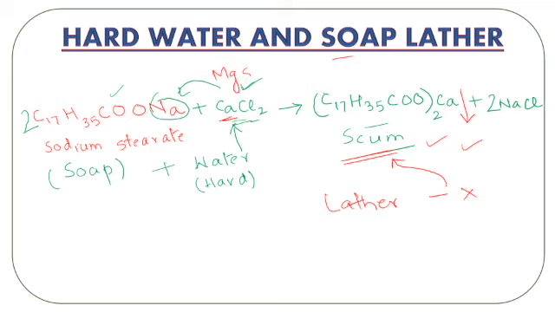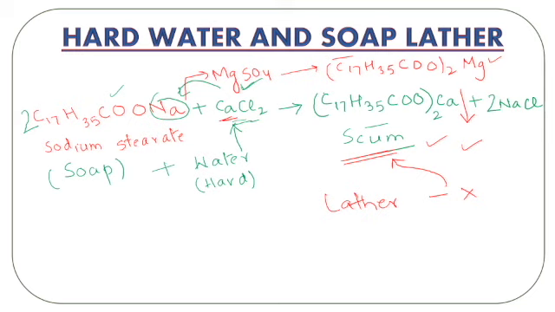Let's say if I take magnesium sulfate, what will be the reaction? It will give rise to C17H35COO whole twice Mg. So here also magnesium stearate is formed, which is actually a precipitate. As long as the precipitate is being formed, you will not be able to form lather with the soap.